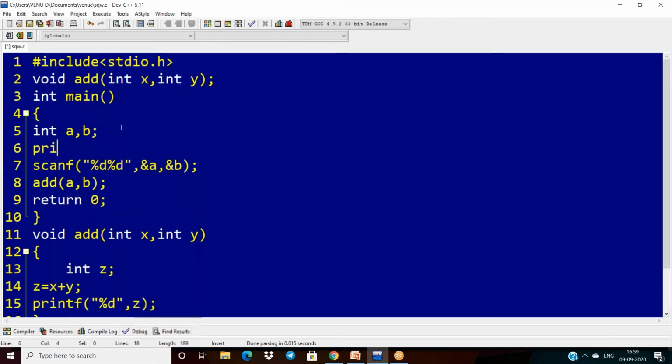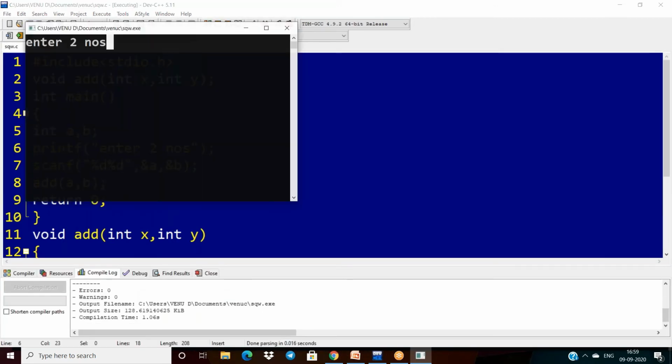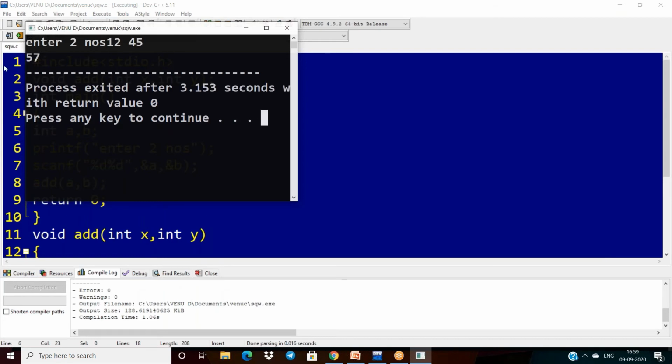If you want to give some information to the end user, you can display a message like "enter the two numbers". Then 12 and 45, it is 57.